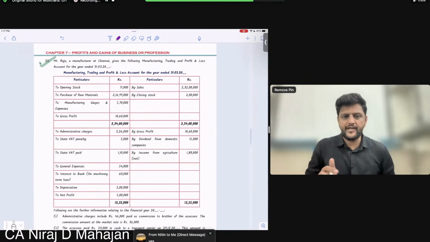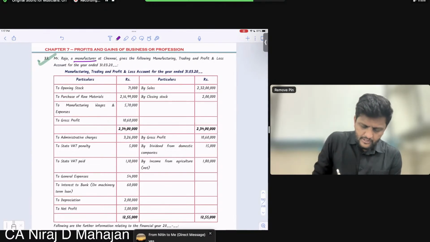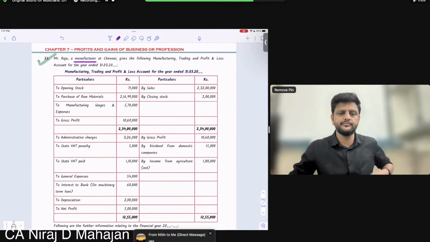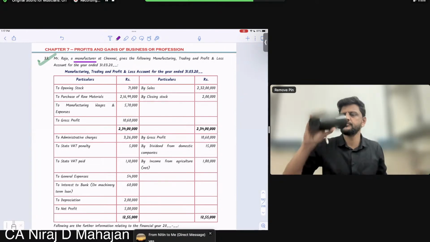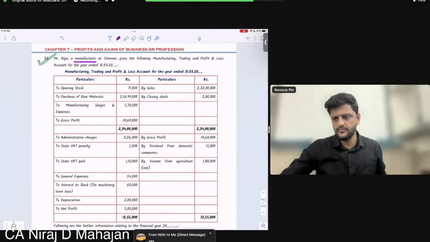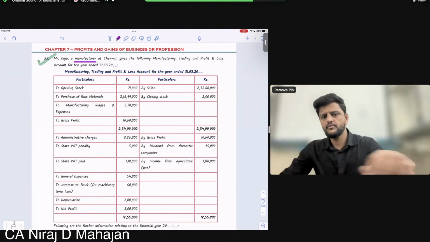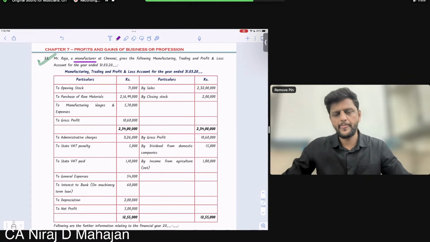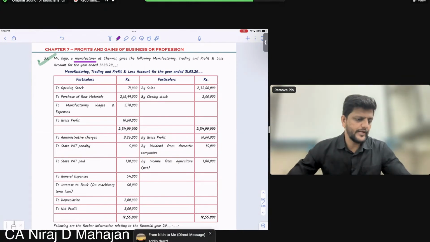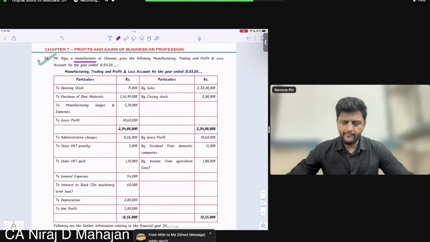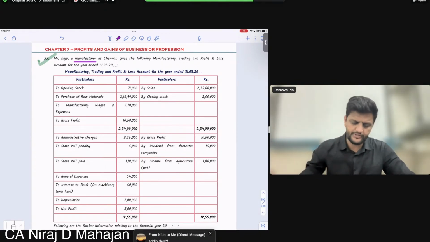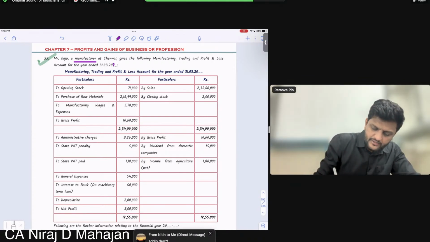Mr. Raju, a manufacturer. Manufacturing, but what comes to your mind? Additional depreciation. Very good. At Chennai, given the following manufacturing, trading and profit and loss account for the year ended 31st March 23.